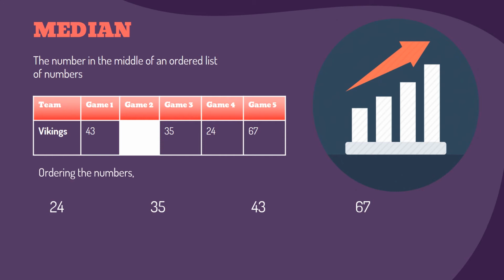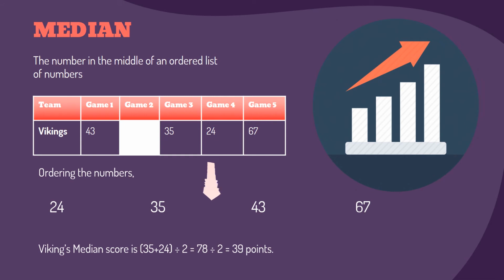However, 35 and 42 are in the middle of the data set. Therefore, the median would be halfway between those values. We can figure it out by adding them up and dividing by 2. 35 added to 43 is 78, and 78 divided by 2 is 39. Therefore, the median score of the Vikings basketball team is 39 points.